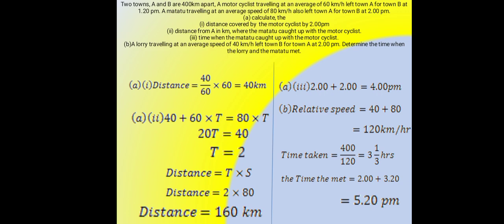B. A lorry traveling at an average speed of 40 km per hour left town B for town A at 2 p.m. Determine the time when the lorry and the motorist met.